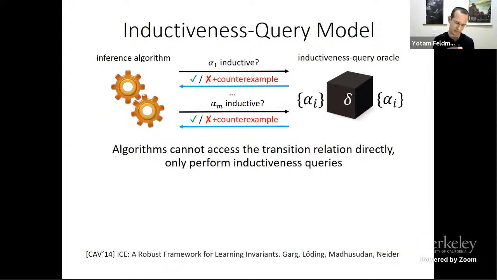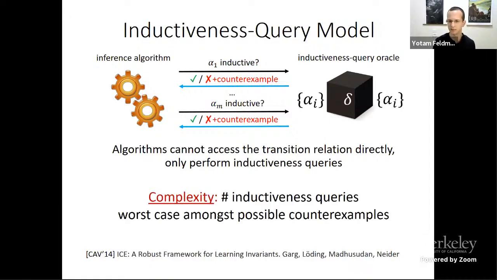And so the learner chooses a series of such candidates, and the Oracle returns counterexamples to induction. And after a series of such queries, the algorithm needs to find an inductive invariant. And in this model, the algorithm can't access the program or the transition relation, except through such inductiveness queries. And the complexity is the number of inductiveness queries it needs to perform, worst case amongst all possible counterexamples.